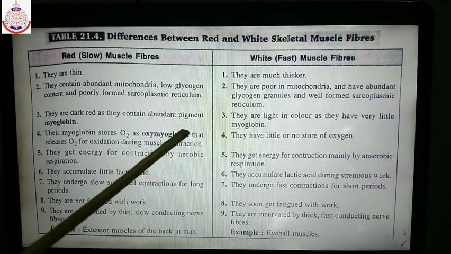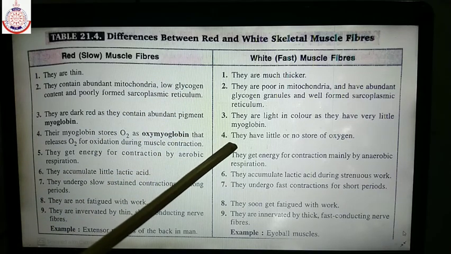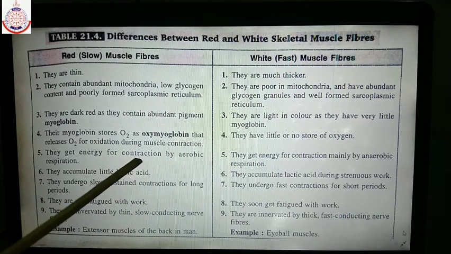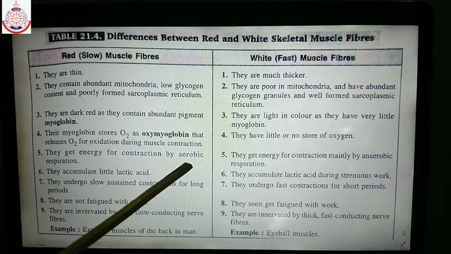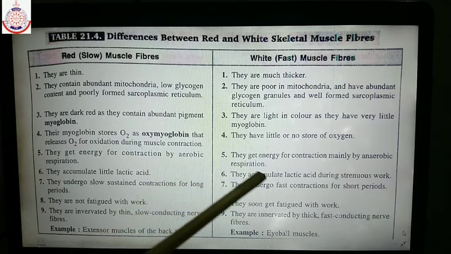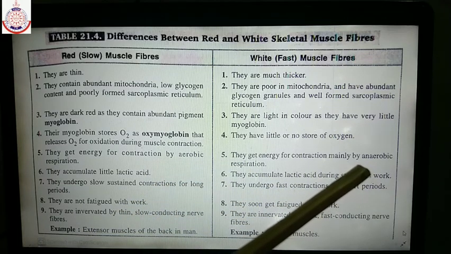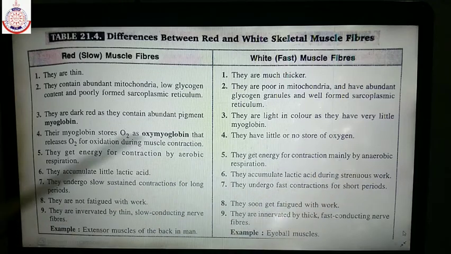Whereas white muscle fibers have little or no oxygen. That's why red muscle fibers show aerobic respiration, whereas white muscle fibers show anaerobic respiration.